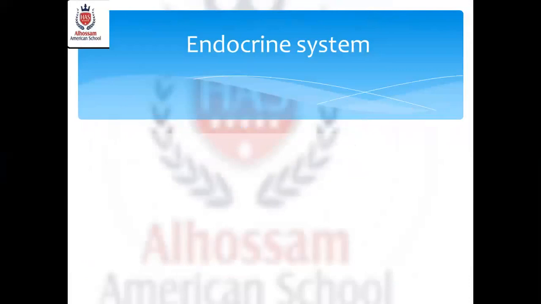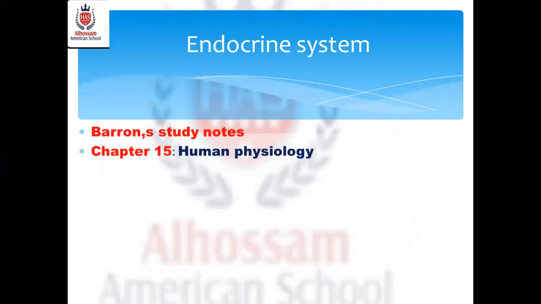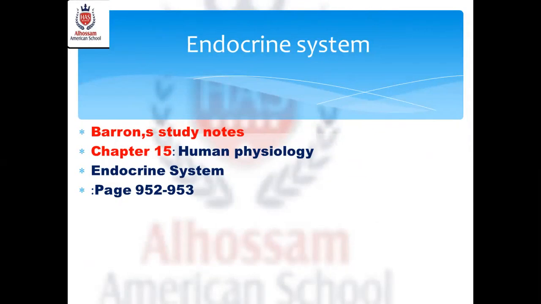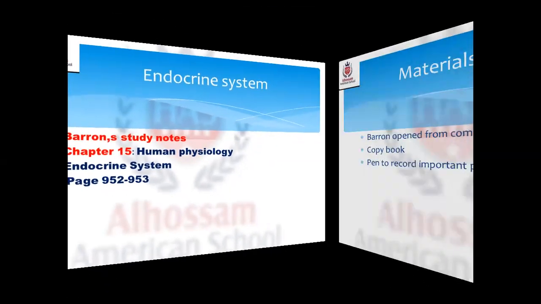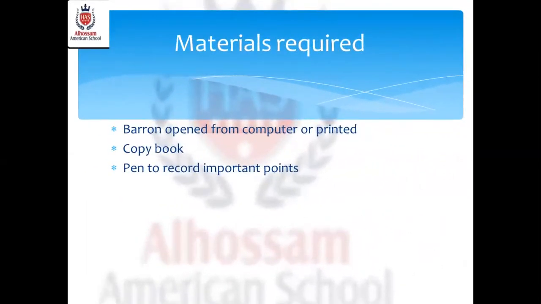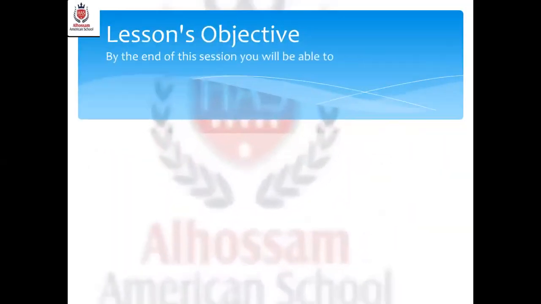Today, dears, we are going to talk about a new system in our body. It's the endocrine system. Again, we are using our parents' study notes, chapter 15, human physiology, endocrine system. Today we are going to cover pages 952 and 953. So let's begin. I need you to have your notes open, and a copybook and a pen to record the important points needed for today.